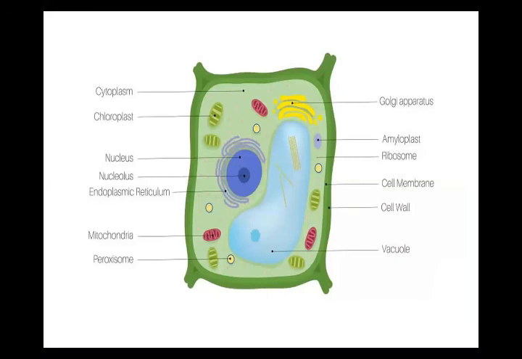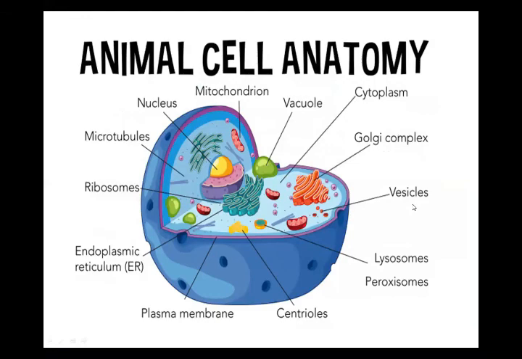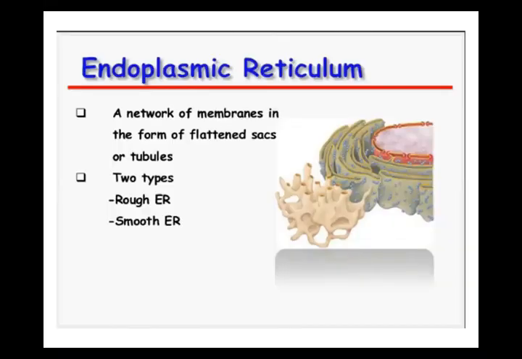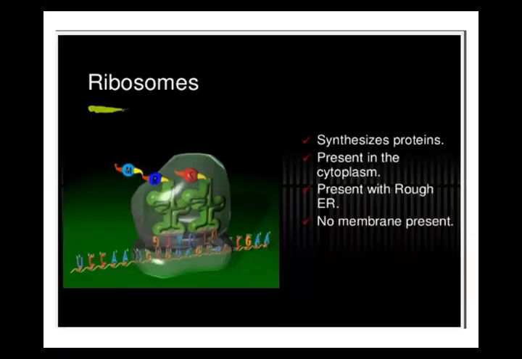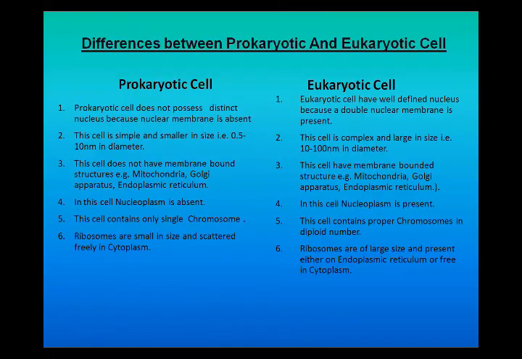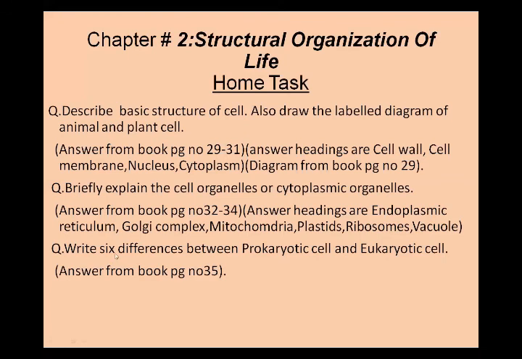And for home, what you have to do? I'm showing you the home task slide, beta. I'm giving you three questions today. Describe the basic structure of cell, and also label the diagram of animal and plant cell. The diagram is also present in my slide, but you can draw from your book.